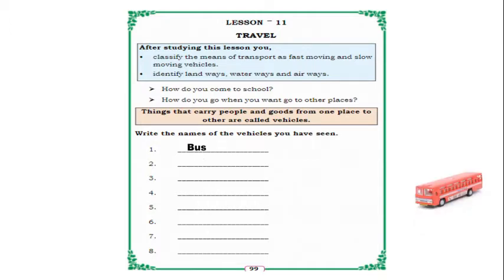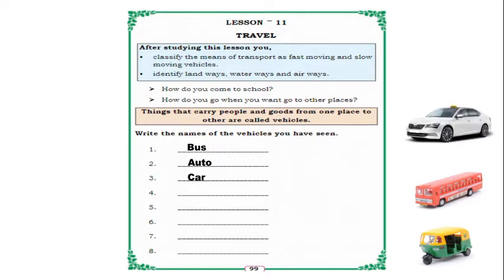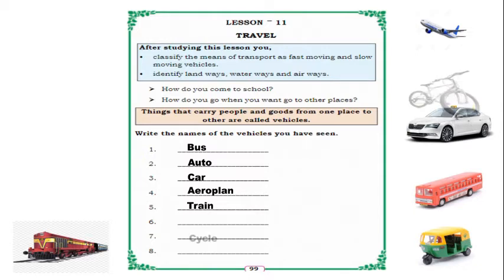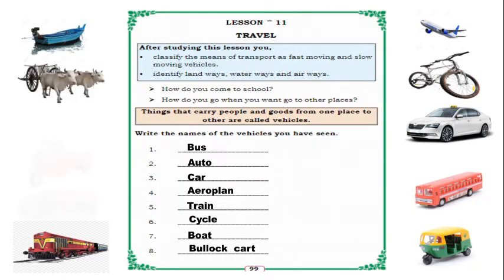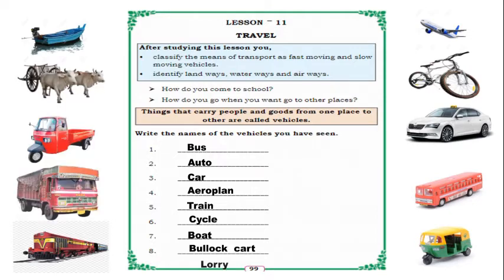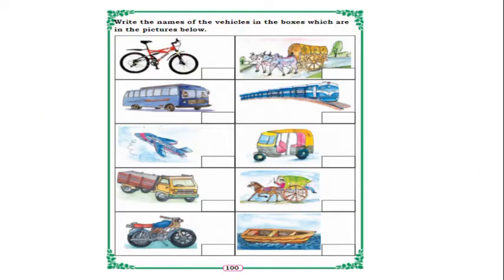So usually bus, auto, car, aeroplane, train, cycle, boat, bullock cart, isn't it? Yes, and even lorry also we have seen. These are some common vehicles. Okay. So in the next page, write the names of the vehicles in the boxes which are in the picture below. So these vehicles name we should write here.